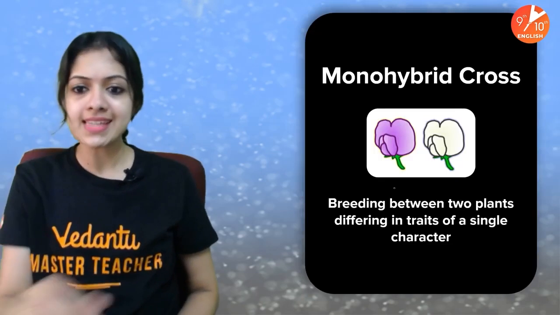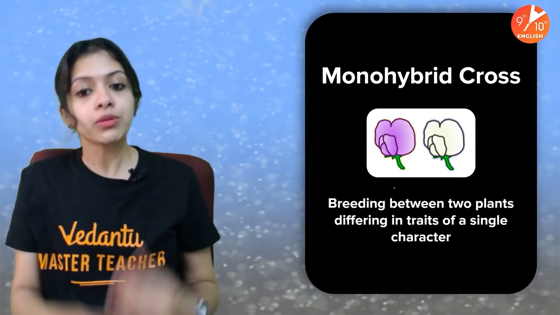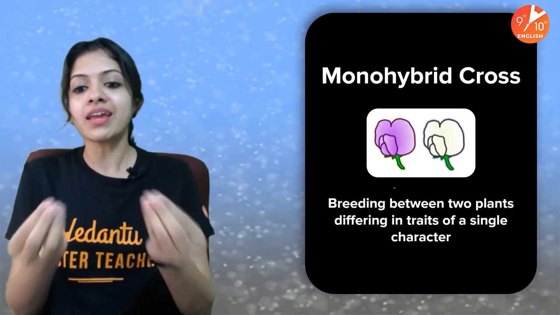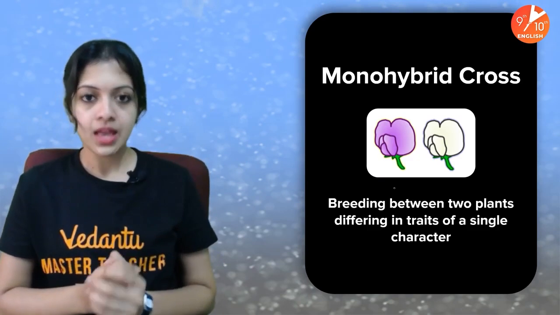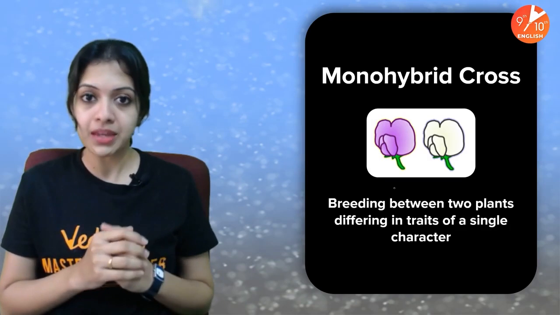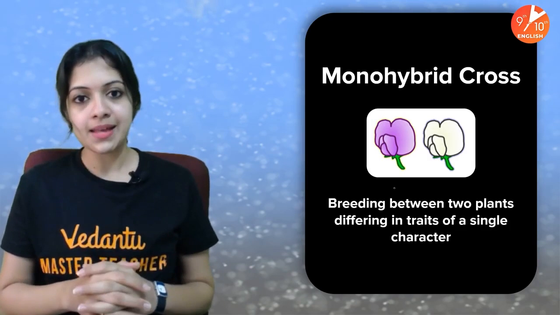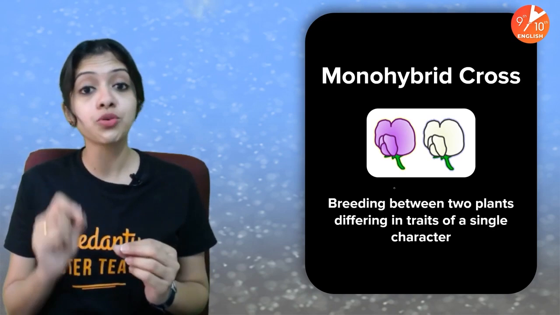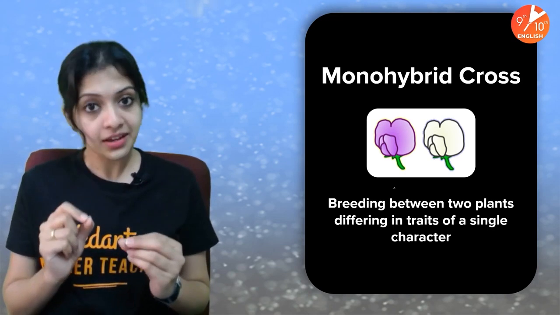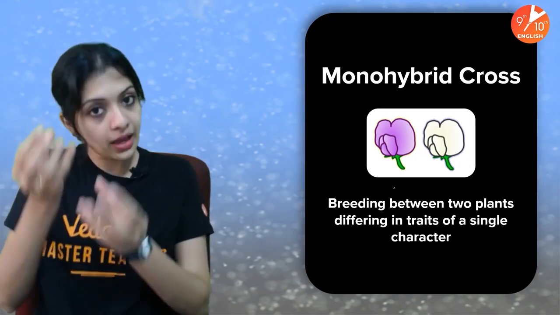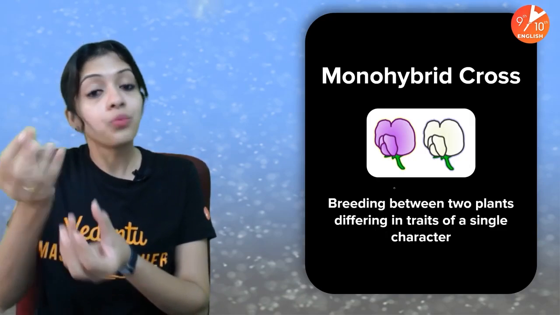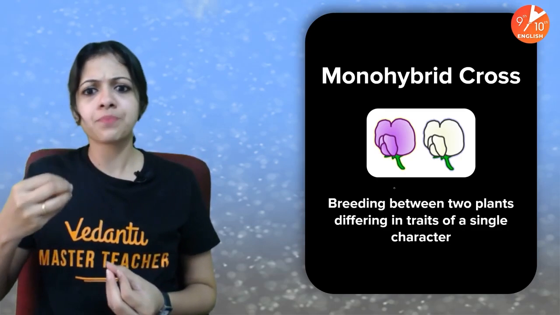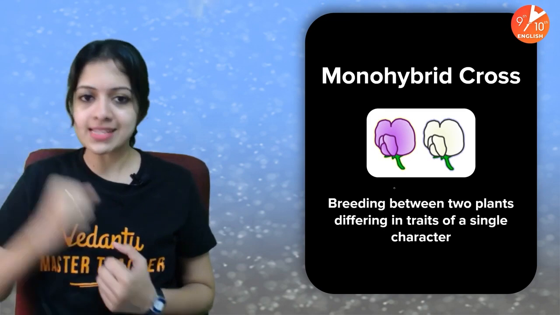Okay, so let's get started with monohybrid cross, which I have defined for you in the previous session: breeding between two plants differing in traits of a single character. So Mendel started off his experiments in the pea plants through what we call the monohybrid cross. Remember I told you he chose 7 different characters, which contain 7 contrasting pairs of traits, right? So he went about examining one pair of traits at a time.